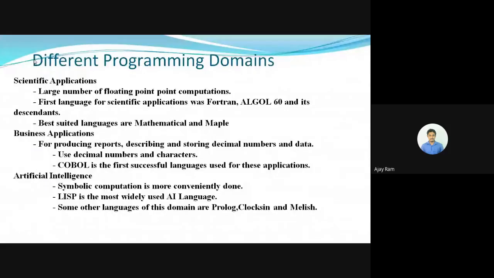Some of the programming domains are given here, showing how programming languages are specialized to particular areas. We have domains like scientific applications. For research and scientific applications, we use languages like Fortran and Algol. Initially, in the olden days, Fortran was used for scientific applications, and then Algol 60 was also used for them. So these two languages come under the scientific applications domain.